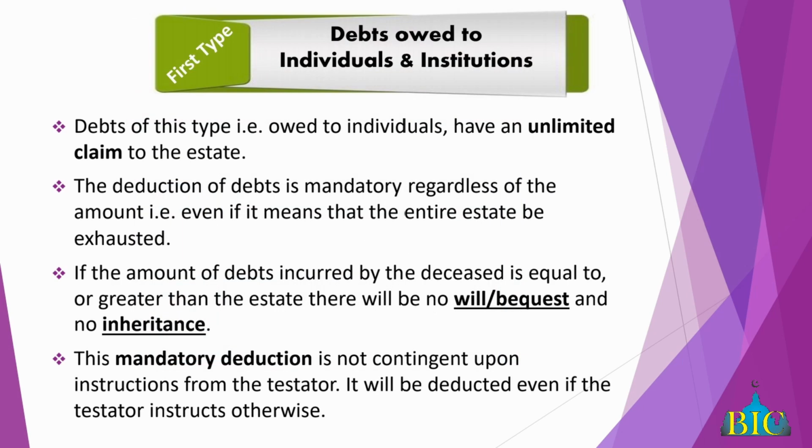Alright, so we go to the first type. We'll elaborate on the second type afterwards. So the first type now, debts owed to individuals, whether institutions or individuals. This type of debt has an unlimited claim to the estate. To begin with, the deceased doesn't have to write, when I die, pay Zaid. What is sufficient? We know that you owe Zaid money.